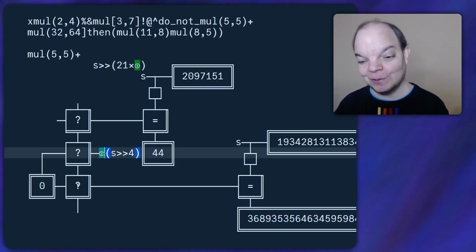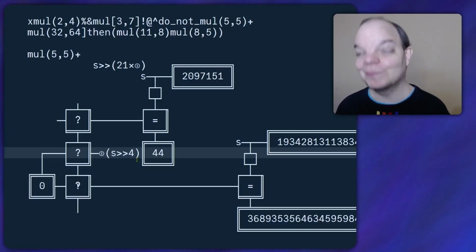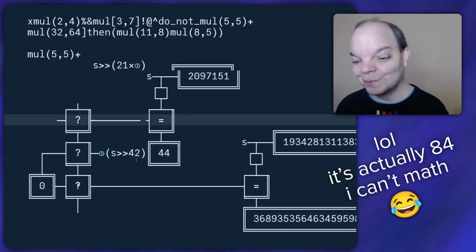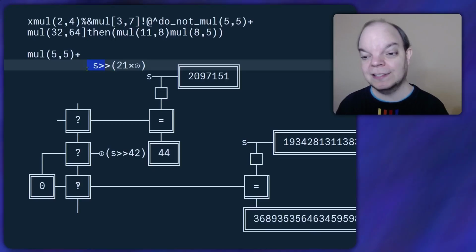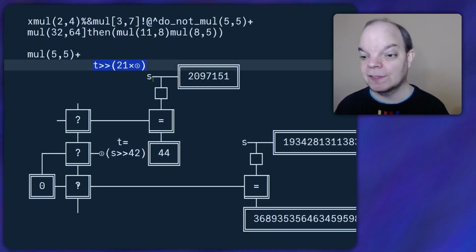So we want to call this function on this string, which in fact we're shifting right by 4 times 21. I should probably write this properly, so that would be 42. But we need to remember that this S here is not actually the original S, it's actually S shift right 42. So I'm going to call that T, and I'm reminding myself that that is T. So let's put this here.